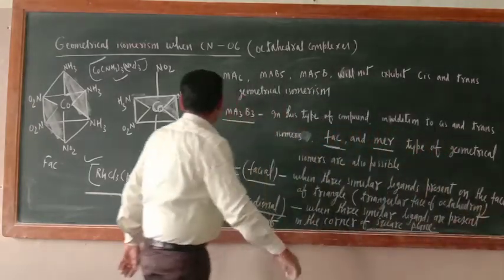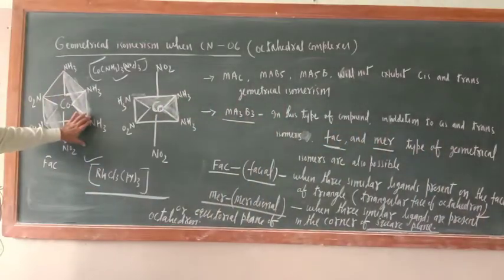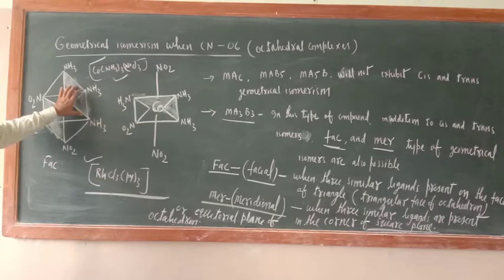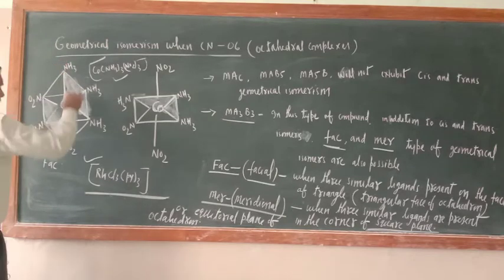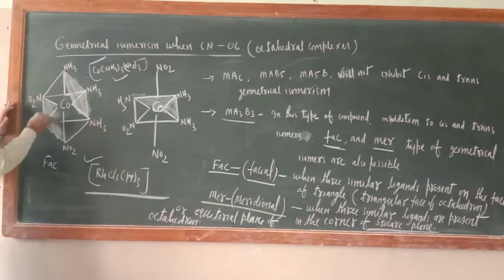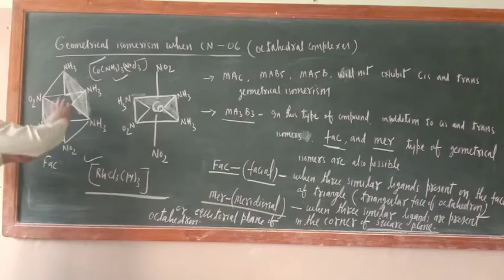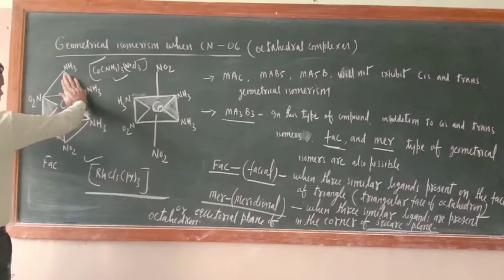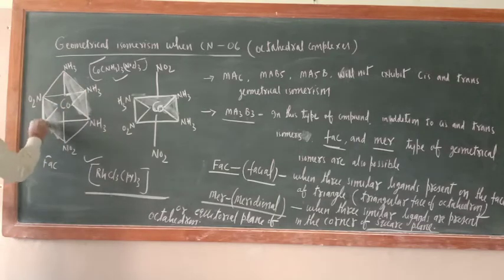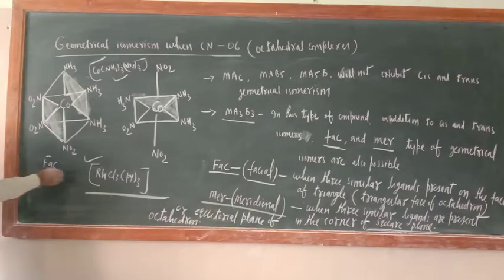Okay, so just try to understand, when three similar ligands are present on the triangular face of octahedron, this is triangular face. This side also you can make, just see. Now in the same figure I make two, just only one is required, NH3. This is triangular face. Suppose this is not there, so NO2. This is triangular face or not? Just check this one, this one, this and this one. Okay, so such kind of, this is FAC, facial.